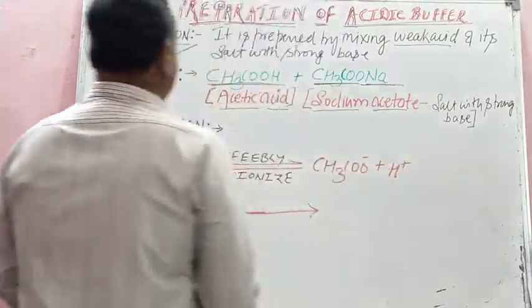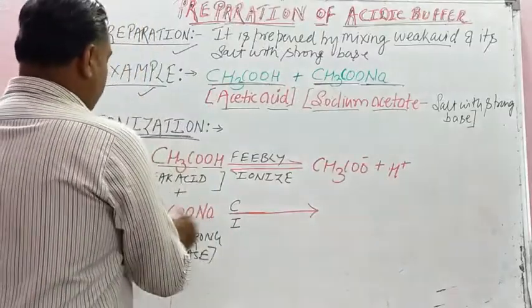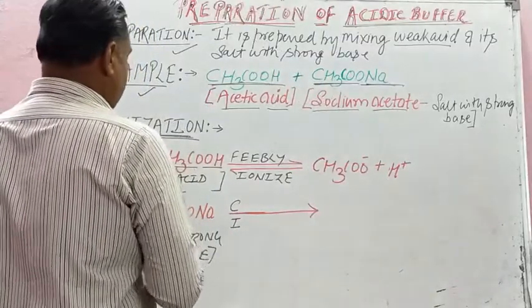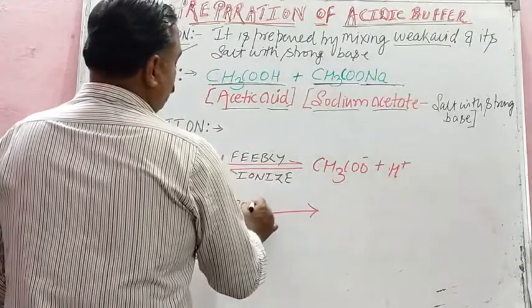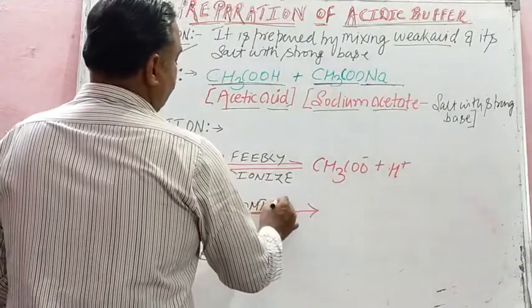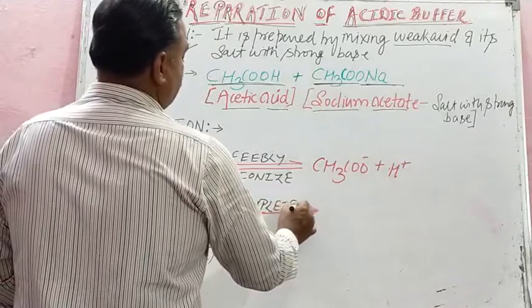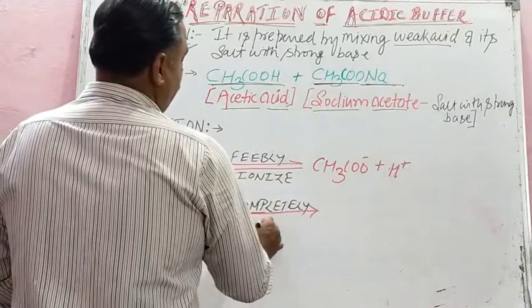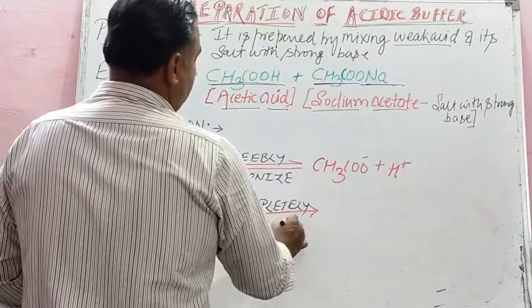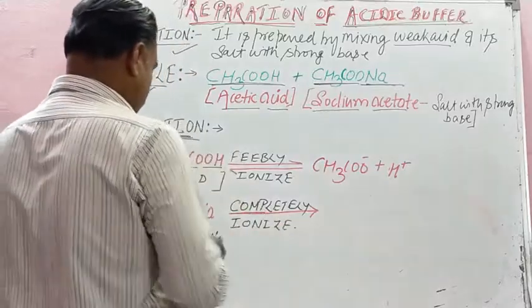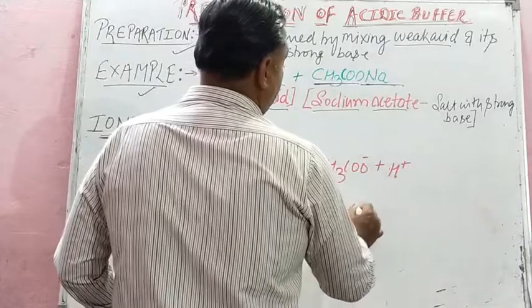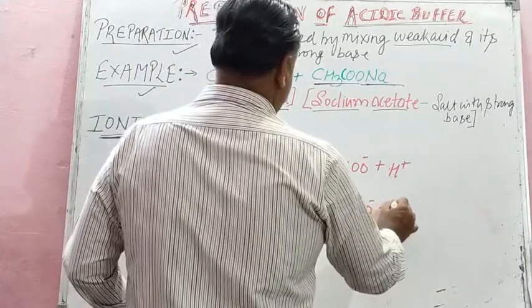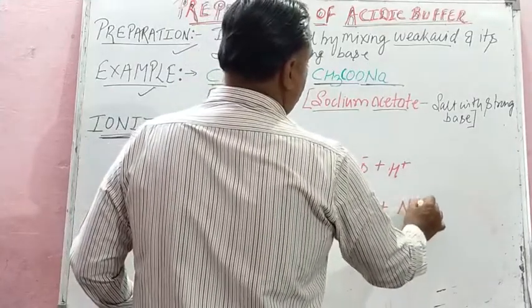Isn't it? And this sodium acetate is salt with strong base, so it will completely ionize into what, children? Into acetate ion as well as sodium ion.